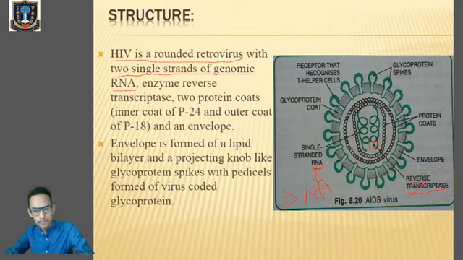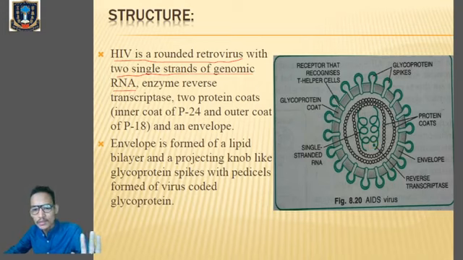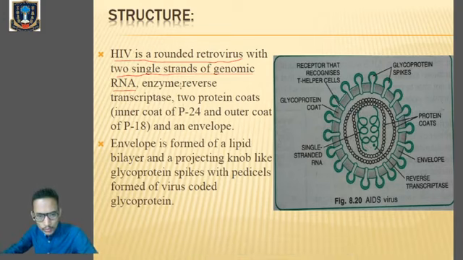So first of all, HIV virus is a round retrovirus which has two single-stranded genomic RNA and the enzyme reverse transcriptase. The function of reverse transcriptase is to form DNA from RNA. Clear? Next thing, it has got two protein coats also.